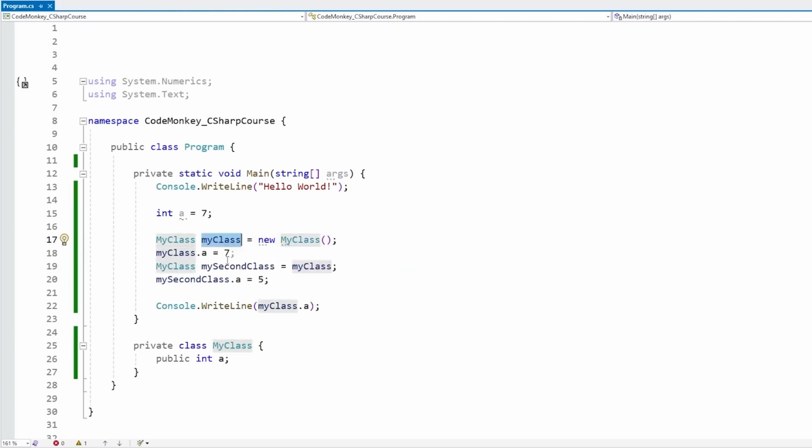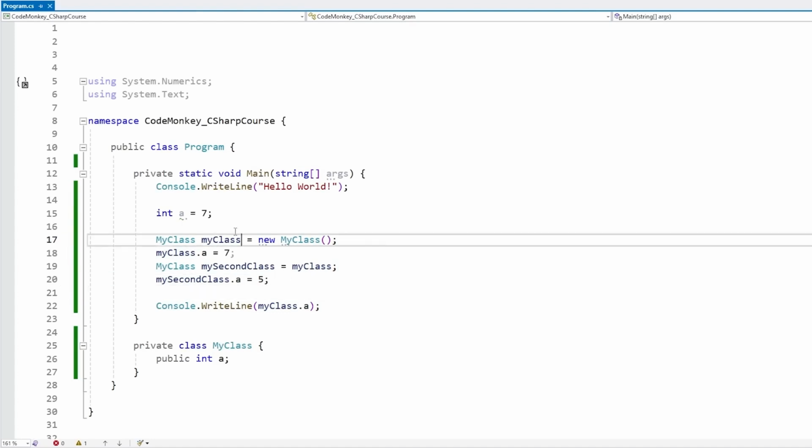So by going through either of these, we're actually modifying the same underlying object. We do not have two objects, we have just one and two references to that same object. So when we modify this one, we're not modifying it just on this second object, but since this one has the same reference as this one, both of them are modifying the actual underlying object. So by modifying either of them, we are modifying the same underlying object.